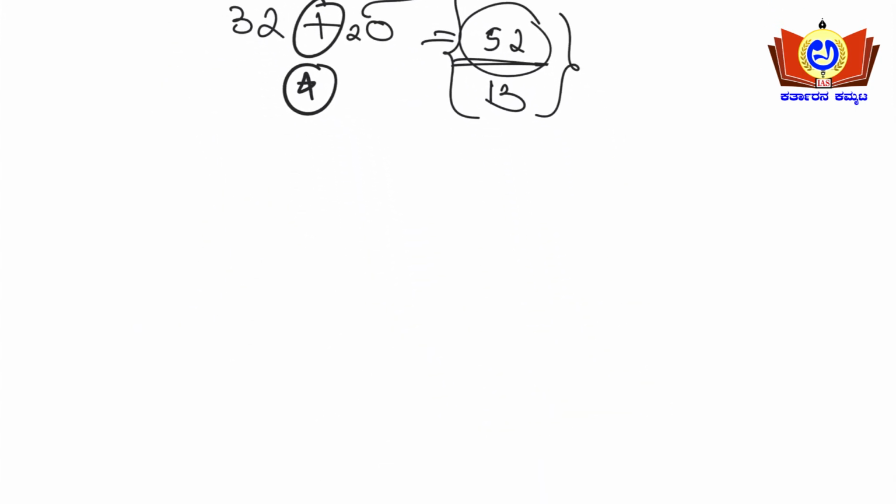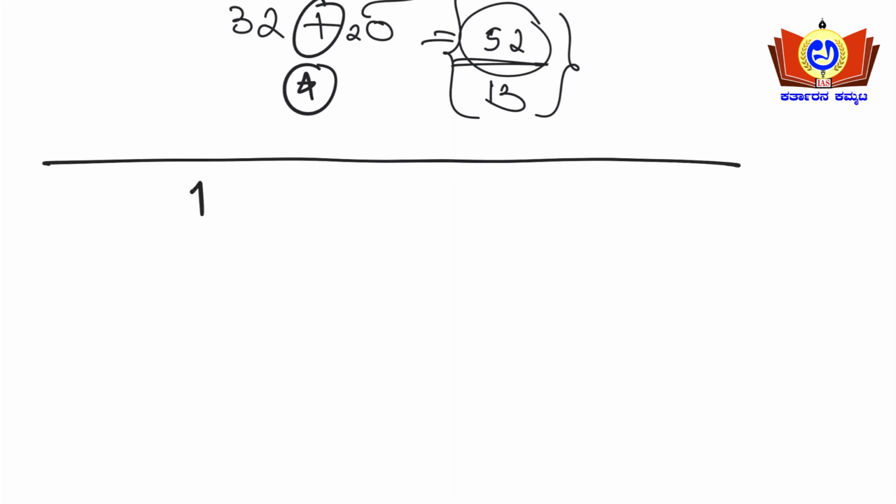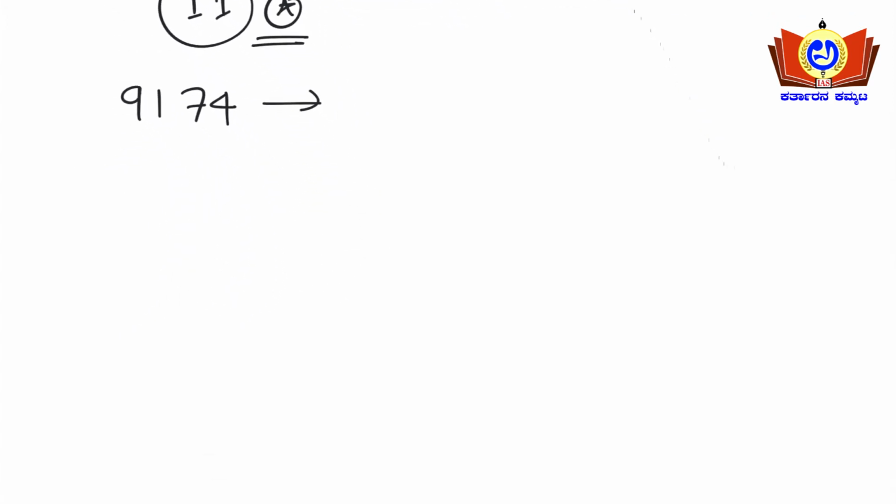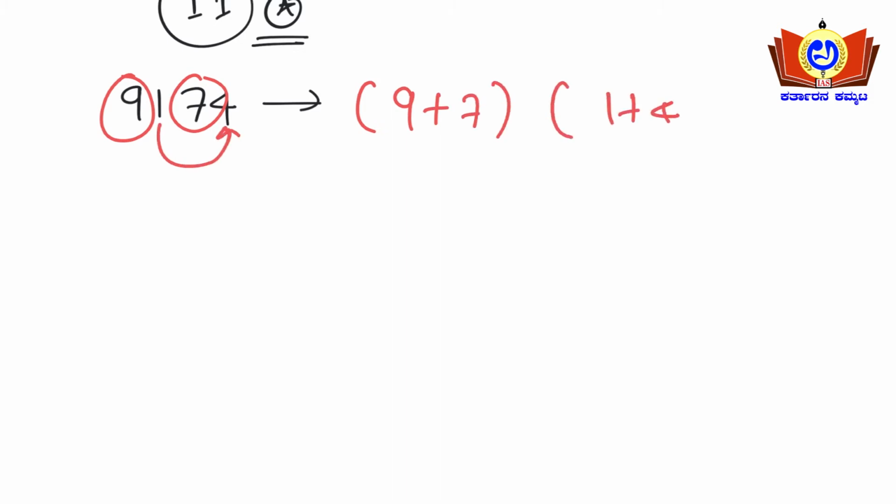Now the divisibility rule for 11. This is very important to check the divisibility rule for 11. Say for example 9174 is the number. What you need to do is add the odd digits and add the even digits. What are the odd digits here? 9 and 7 are the odd digits, so 9 plus 7. Then 1 and 4 are the even digits, so 1 plus 4. 9 plus 7 is 16. Then you need to subtract. 1 plus 4 is 5.